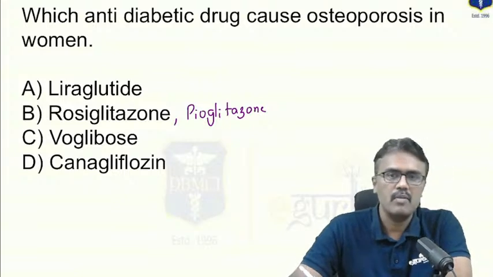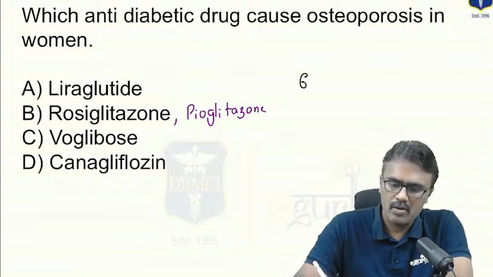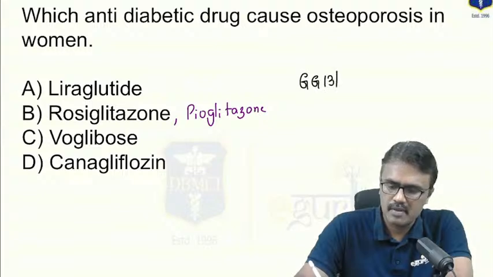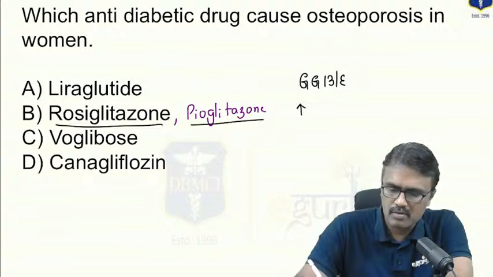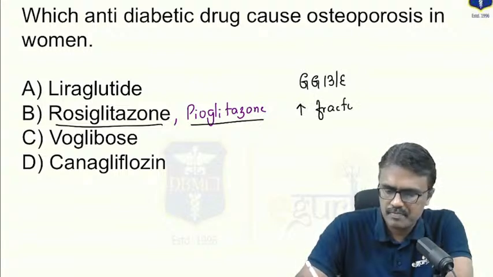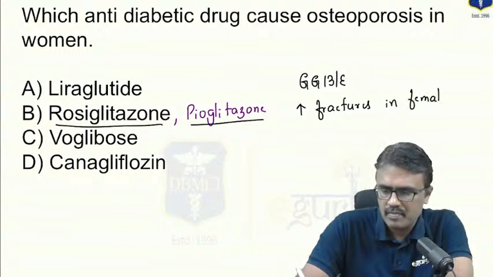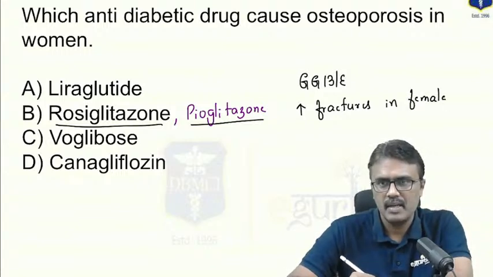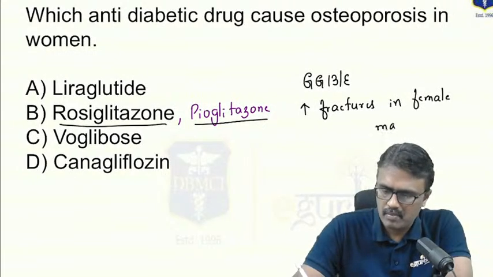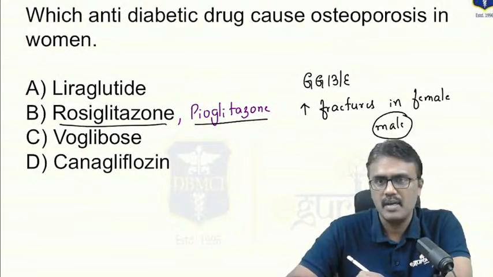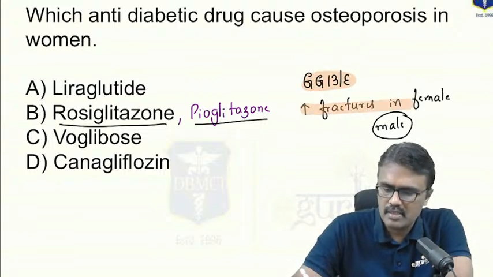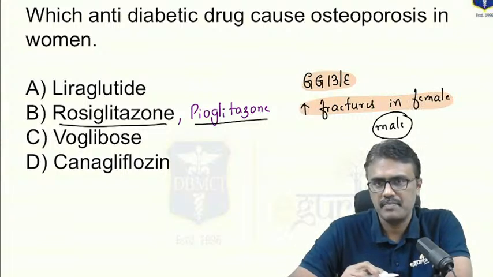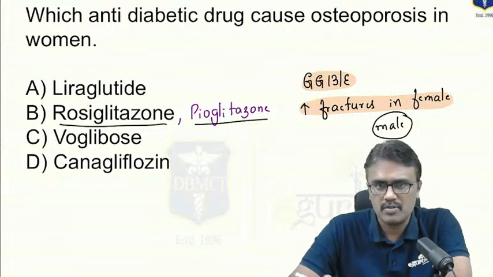Now I am quoting from Goodman and Gilman. According to Goodman and Gilman, 13th edition, he has mentioned that both rosiglitazone and pioglitazone can increase the risk of fractures in female. And also it is shown in male, but more commonly it is shown in female. If the examiner had taken the question from Goodman and Gilman directly, that means he is asking a question from this one. So the answer would be rosiglitazone.